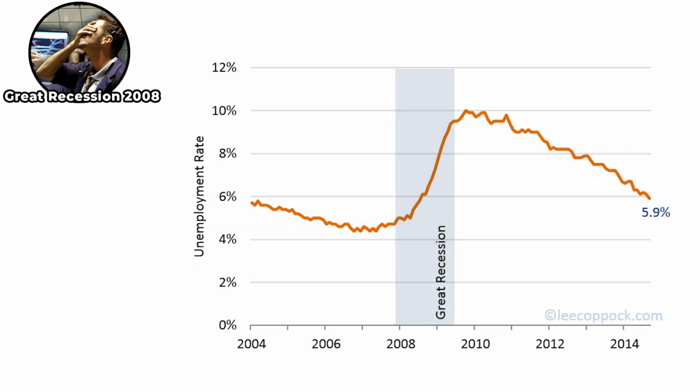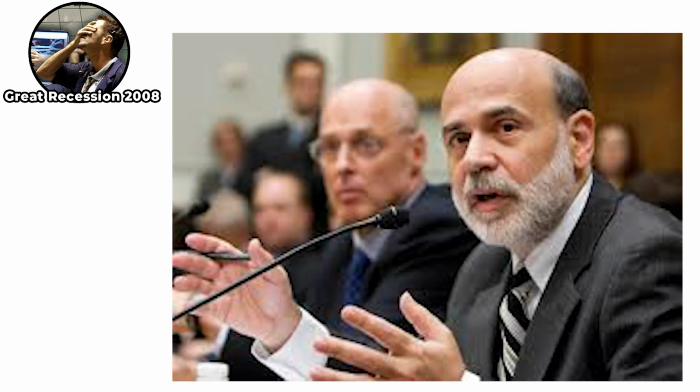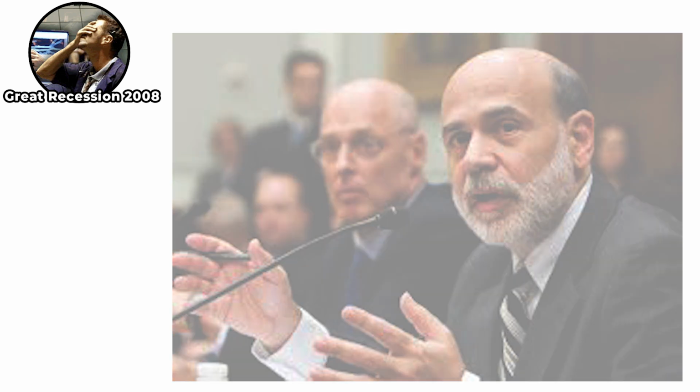As a result, unemployment peaked at 10% in the U.S. Millions lost their homes, and the stock market plunged, wiping out consumer wealth. To stop the collapse, the U.S. government and Federal Reserve stepped in with bank bailouts, near-zero interest rates, quantitative easing, and massive stimulus packages. Eventually, these measures stabilized the economy, though the recovery was slow and left lasting economic and political effects.